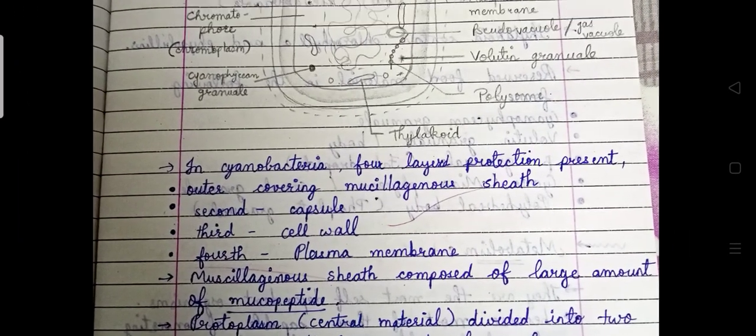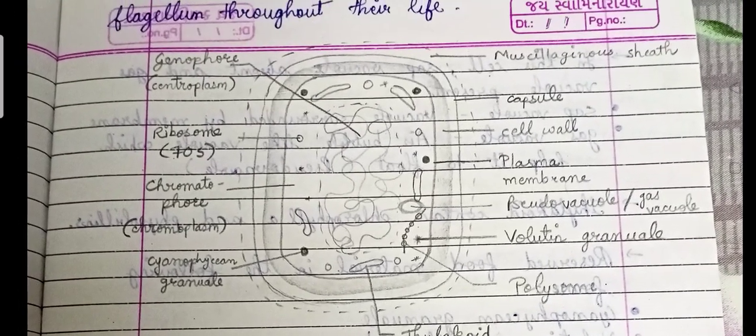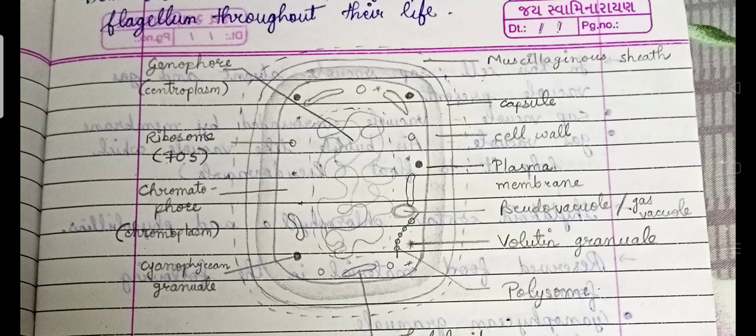Okay, see, this is the structure of the bacterial cell. The outer first layer is the mucilage sheath. The second layer is the capsule. The third layer is the cell wall. And the fourth, innermost layer is the plasma membrane. So actually this bacterium is covered with four layers. The very first is the mucilage layer, the second is the capsule, the third is the cell wall, and the innermost wall or membrane is the plasma membrane.